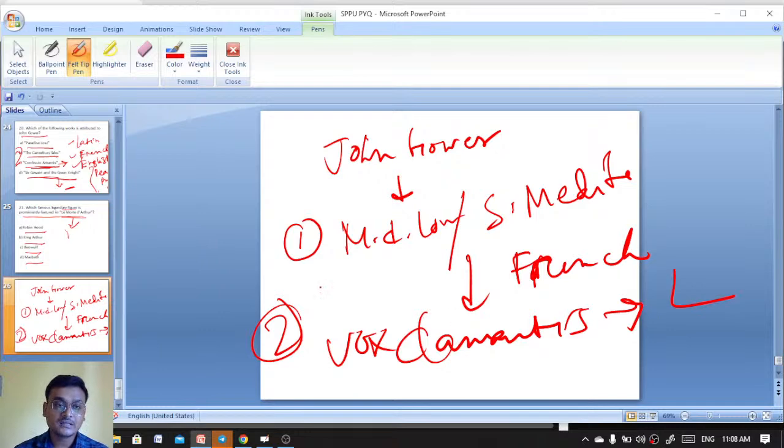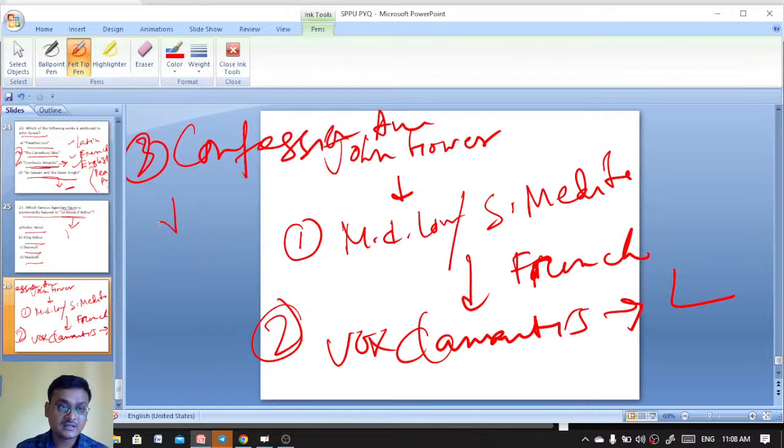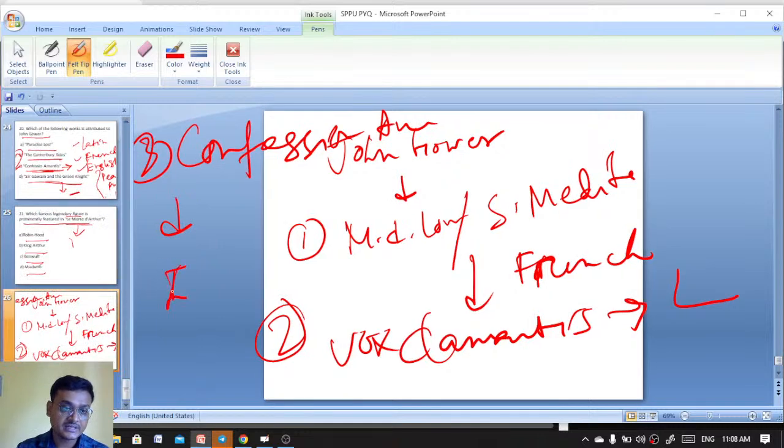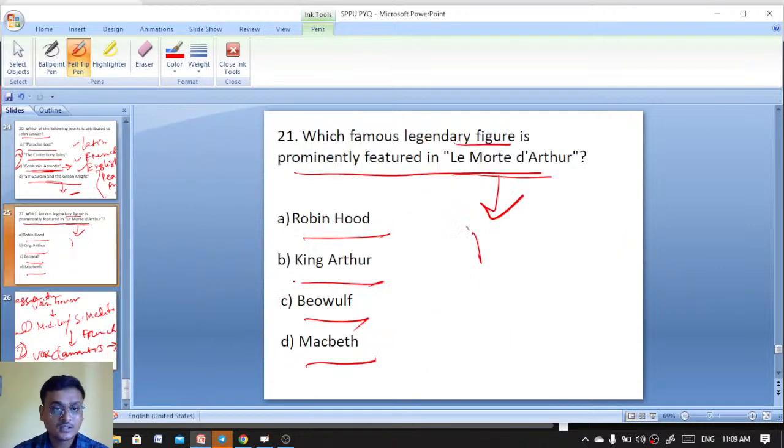And the last one, number three, is Confessio Amantis, which was written in English. These are the three important works by John Gower. And here King Arthur is the right answer.